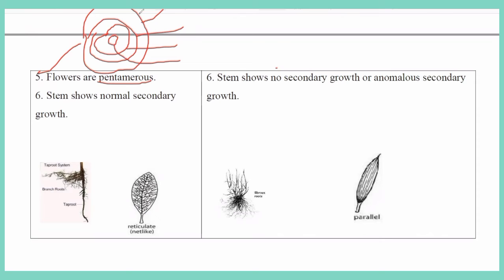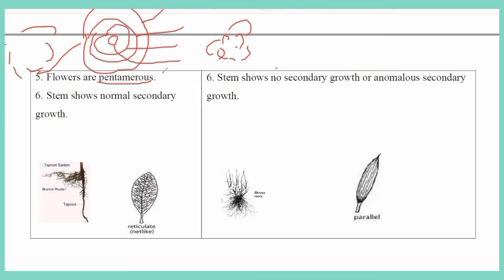But if each whorl has 3, for example calyx 3, corolla 3, and stamens 3, then it is said to be trimerous. Whereas when each whorl has 5, then it is called pentamerous.